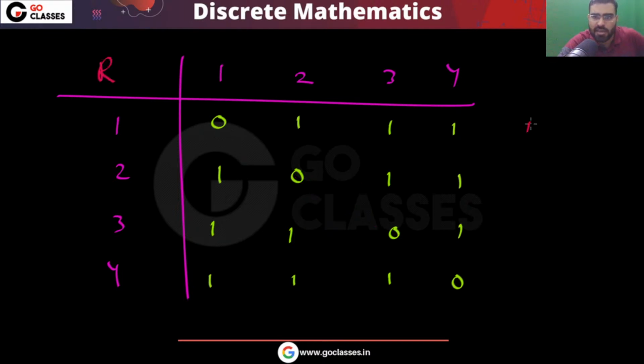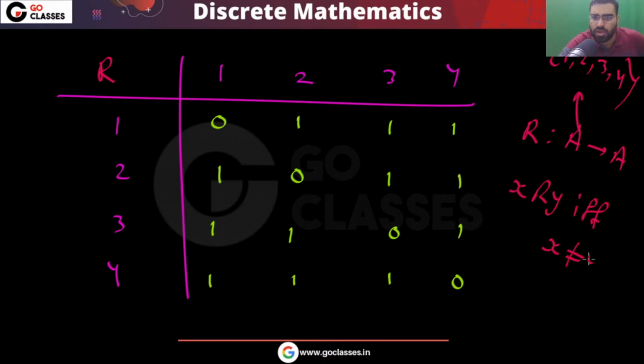There is a relation R, and this relation R is basically from set A to set A, where set A is already given to you, 1 2 3 4. The question is saying that x is related to y if and only if x is not equal to y. Okay, so this is the graph and the matrix representation of this relation.